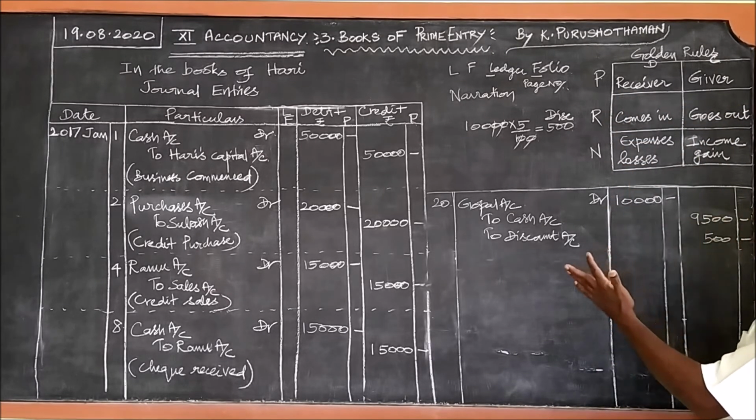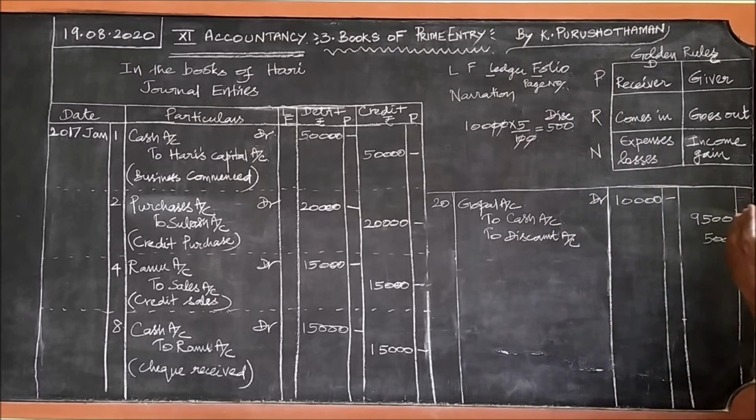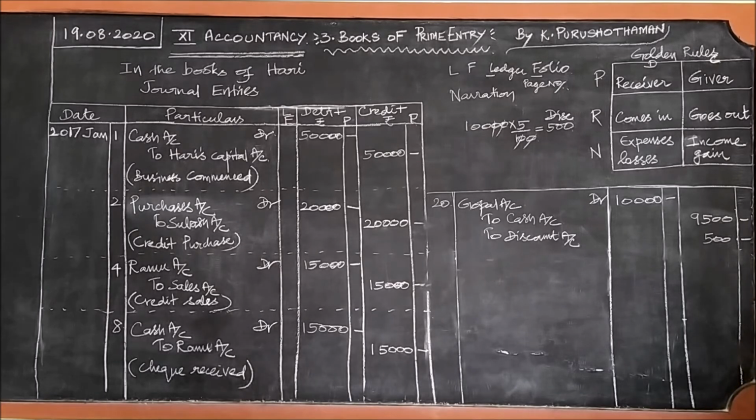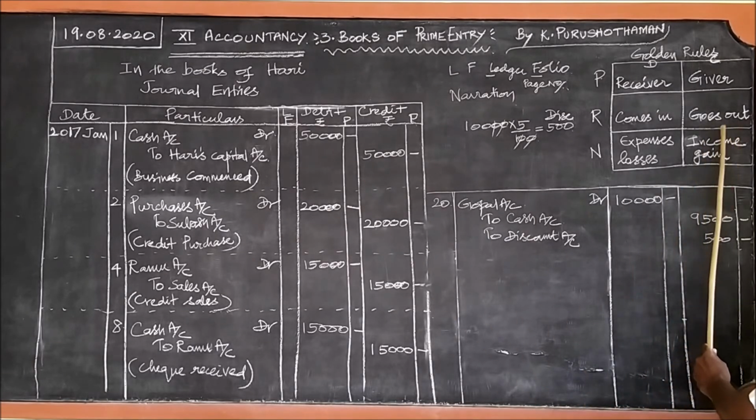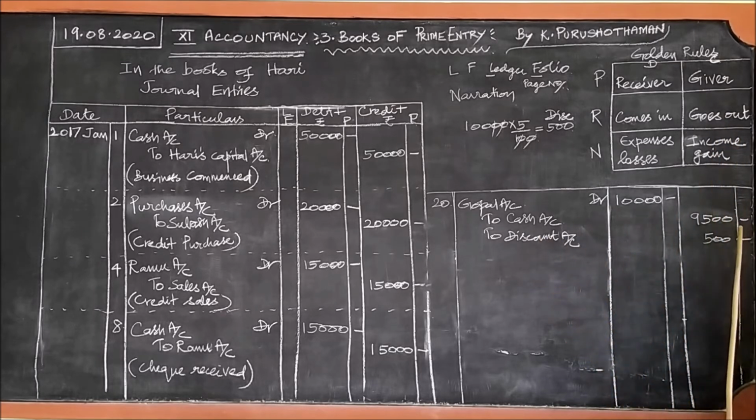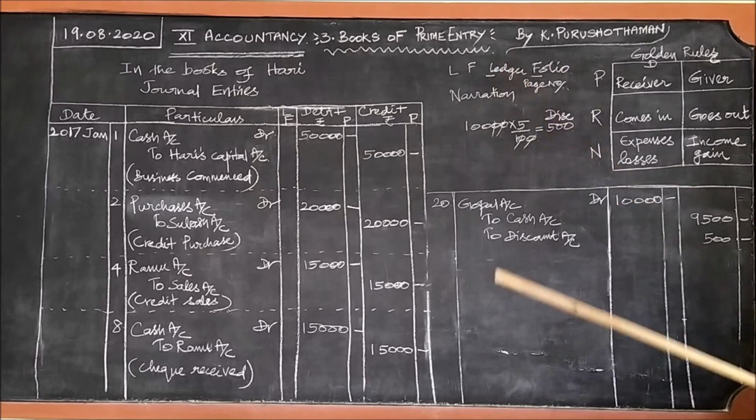When you pay some amount to third parties, instead of giving 10,000 you are paying 9,500 only and settling the account. In that case, what about that 500 rupees? 500 rupees is an income to you. That is why credit all income and gain. So the discount account is credited. The reason is that.